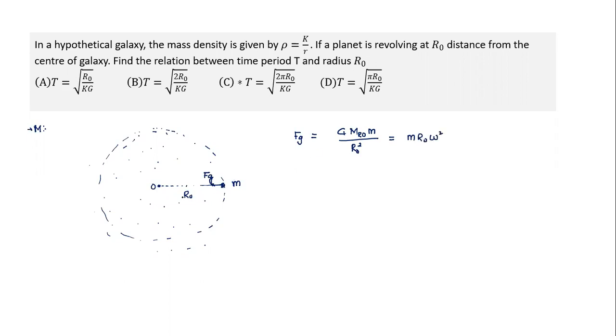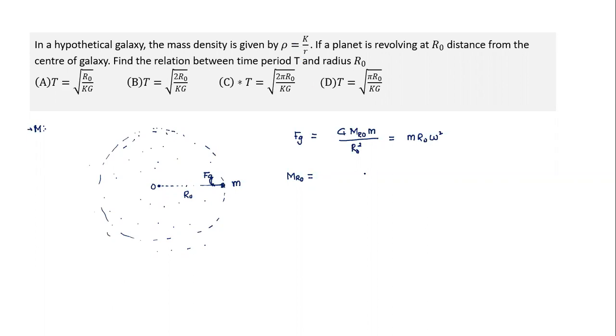What is the mass contained within radius r naught? That's the only thing we need to find. Since the density is not uniform, we can't calculate mass simply by multiplying density by volume. So we have to divide the overall volume into elemental volumes. The density is varying with distance r, so quite obviously we need to consider this entire spherical mass as several concentric spherical shells.